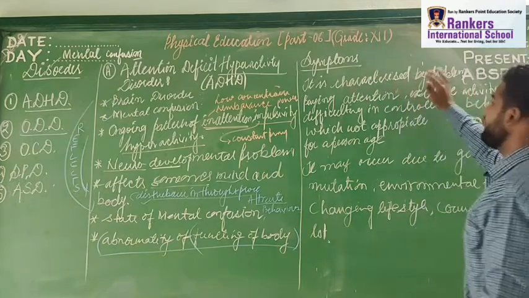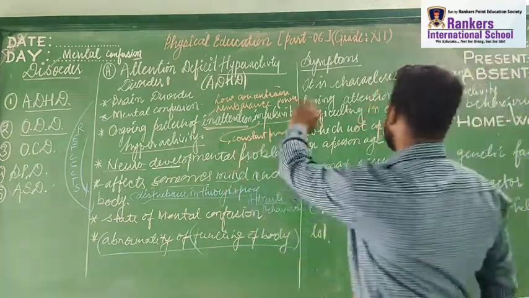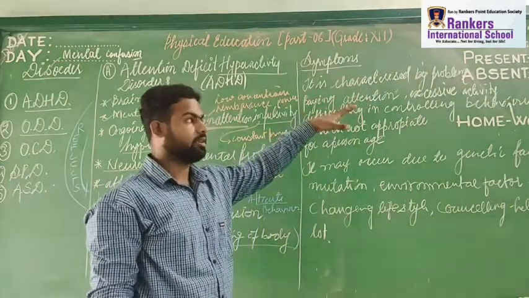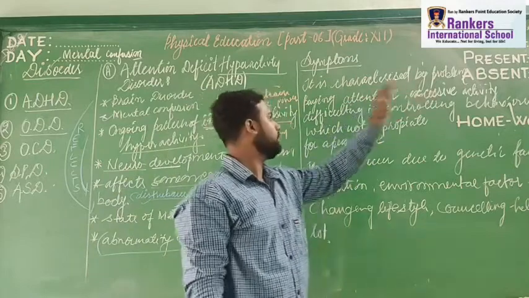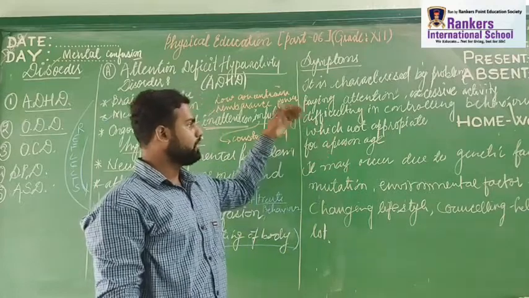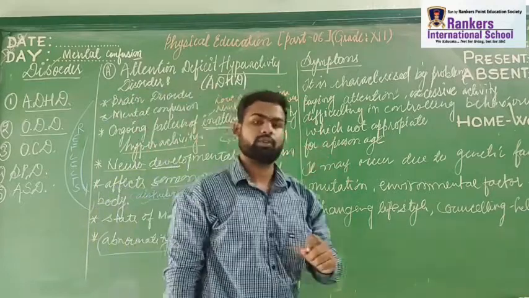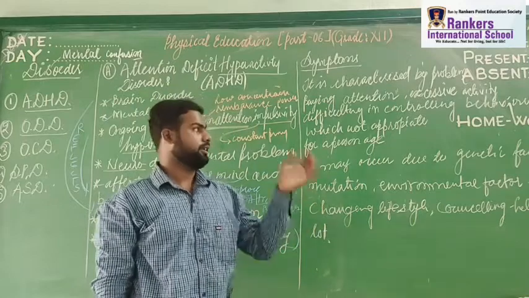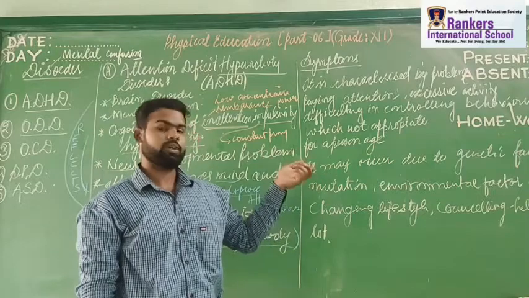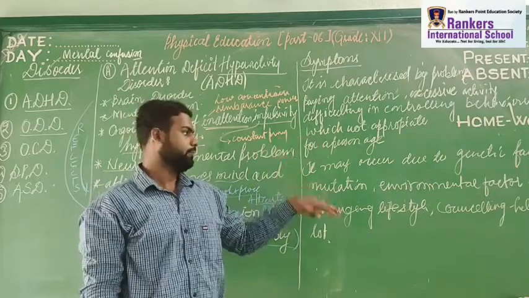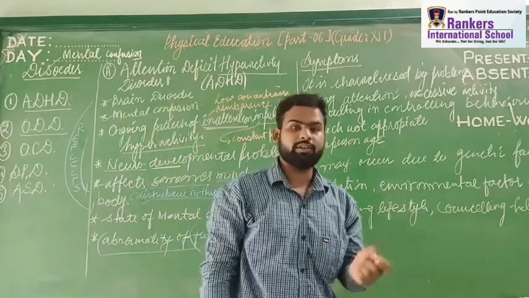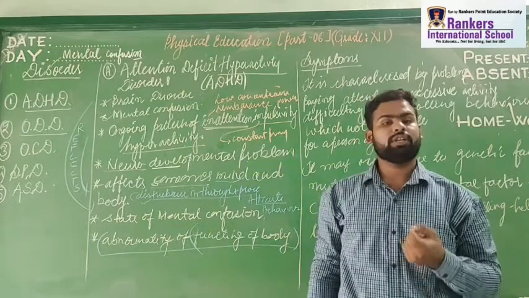It is a problem characterized by difficulty paying attention, excessive activity, difficulty controlling behavior and controlling emotions, which is not appropriate for a person's age. So according to the age of the person, if someone is not able to control his behavior, thought process, etc., it will definitely be ADHD. It may occur due to genetic factors.